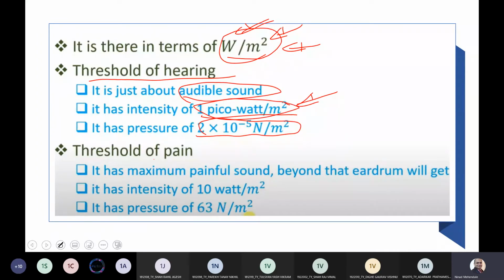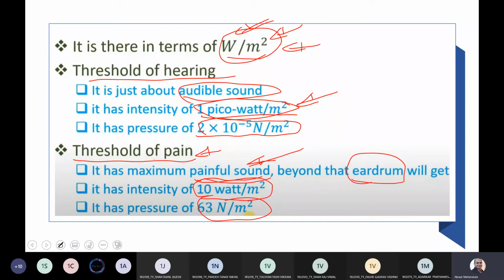And there is something called the threshold of pain. After this, your ear starts hurting, and that particular sound is 10 watt per meter square. So it has a pressure of 63 Newton per meter square. So this is a painful sound, and it can cause hearing loss too. Many times you hear that the eardrum will get damaged.